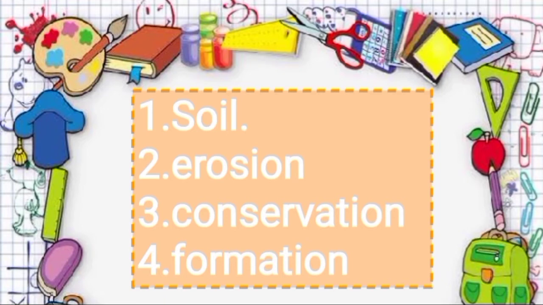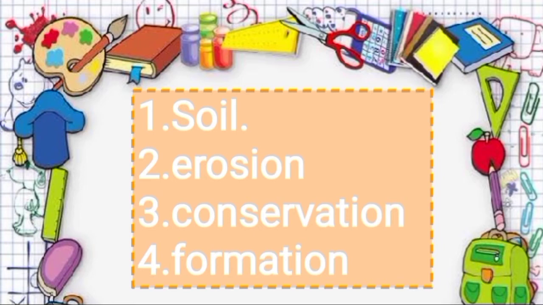First, SOIL, soil, which means the top layer of the earth's surface, which consists of sand, remains of dead plants and animals, and minerals with some amount of water and air in it. So first hard word, SOIL, soil.